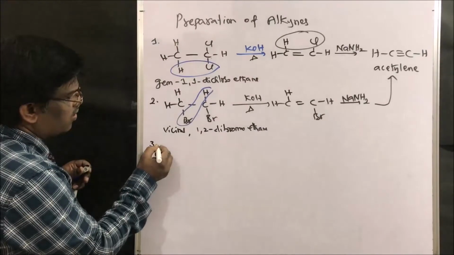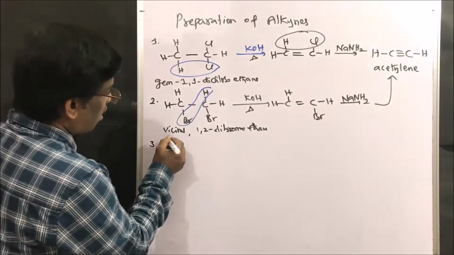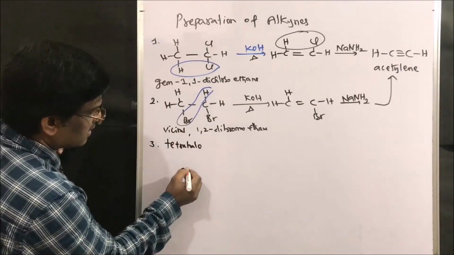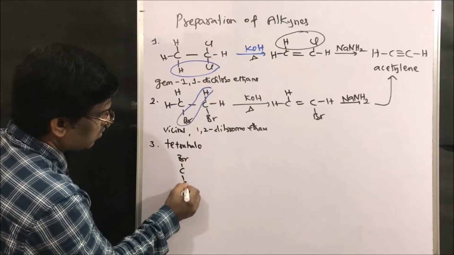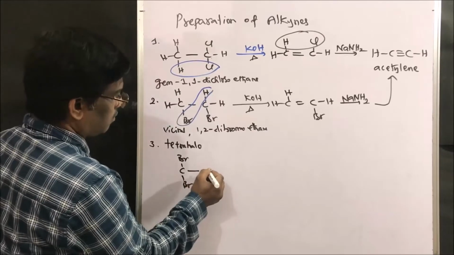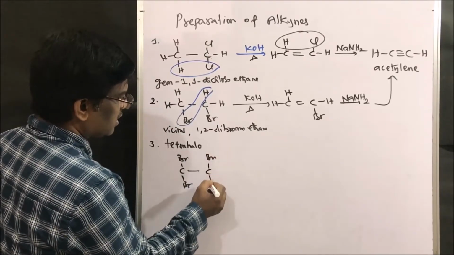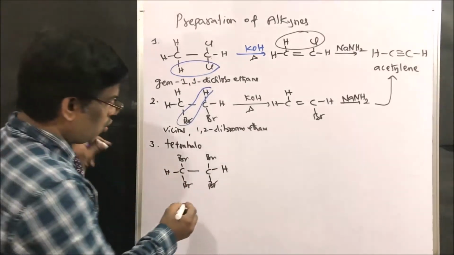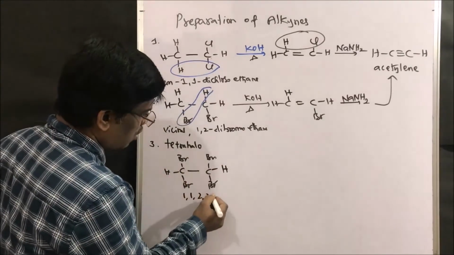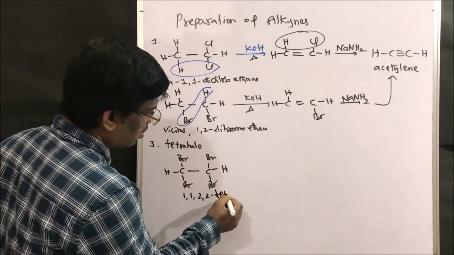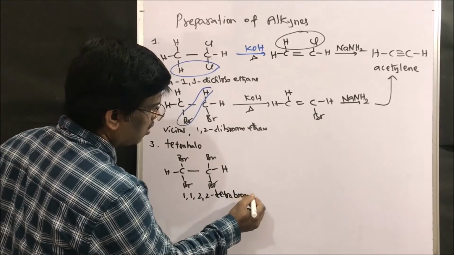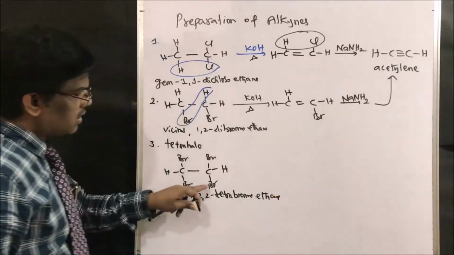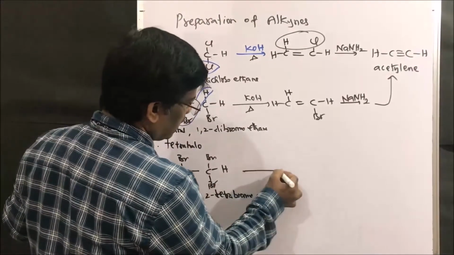Same compound we are going to get here. Another method, dehalogenation method, tetrahalo compounds. Let us take this bromo, this bromo, hydrogen and hydrogen. 1,1,2,2-tetrabromoethane. Now since it is tetrabromo, let us use zinc.